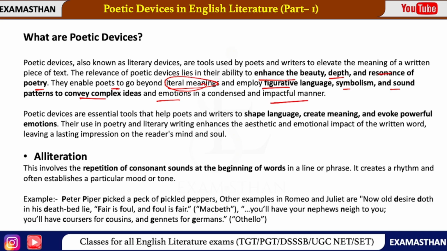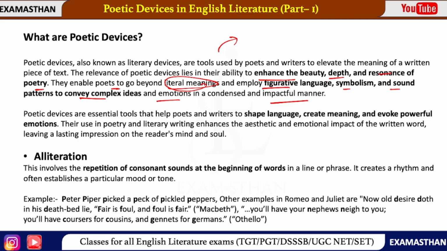Okay, so let's move on. This was a definition, as you could see. Poetic devices are used by poets or writers for decoration, to enhance the beauty and resonance of poetry, and to convey complex ideas and emotions.